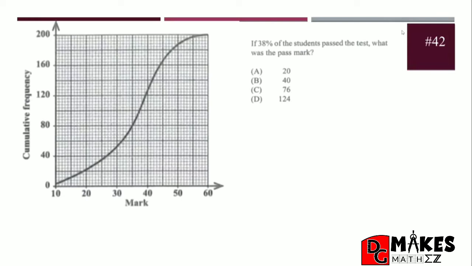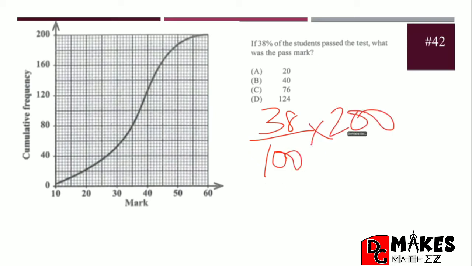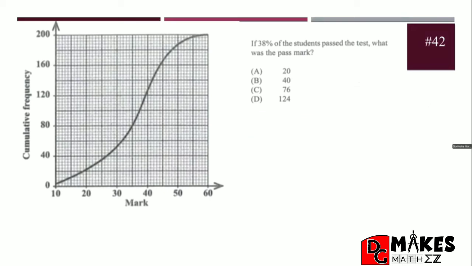Question 42, our final question, says, if 38% of the students pass the test, what was the pass mark? 38% of the 200 students, that's 38% of 200, which is definitely going to be 76. So we know 76 persons passed the test. 200 minus 76 is going to give us 124. And so it's tempting to say, oh, that's the answer. See there? There's a distraction.